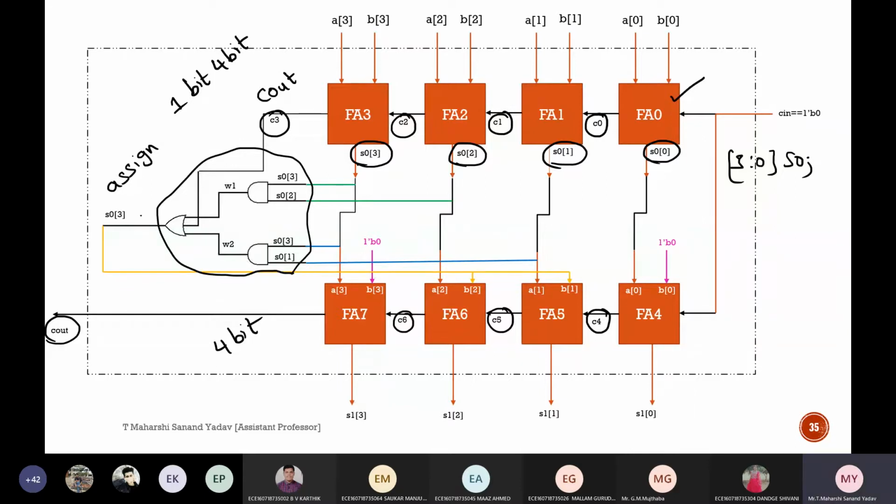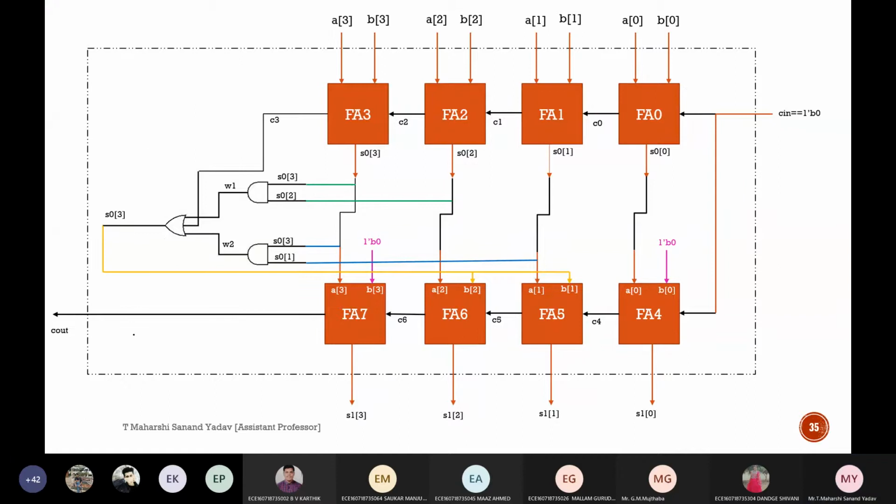Okay, let us take some output here. I'm taking this as Y. Tell me, what is the expression that you'll get? Assign Y equal to C3 or W1 or W2. Correct. C3 or W1, W2, whereas W1 is nothing but the AND operation of these two, and W2 is nothing but the AND operation of these two.